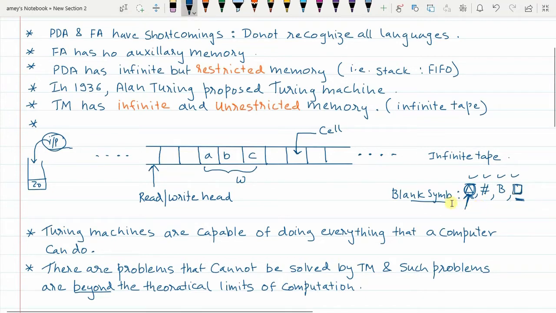So that means when there is no content present on the tape, then what does it contain? Tape contains blank symbol, denoted with delta or denoted with square or B or hash and so on.